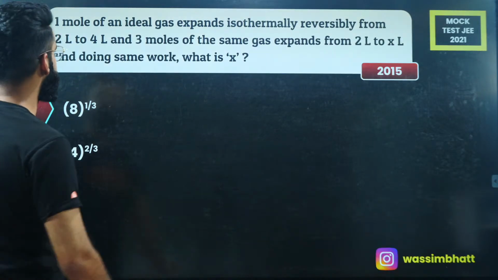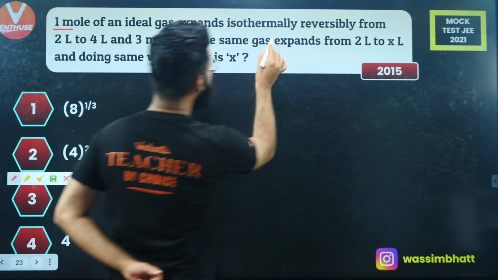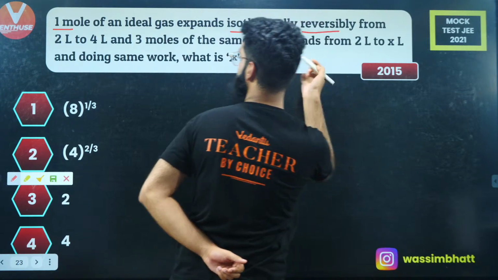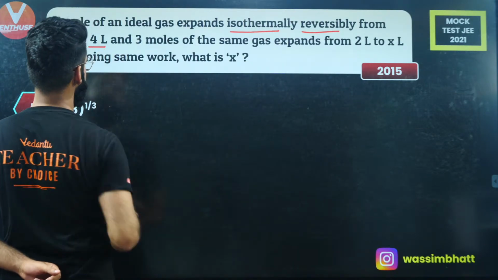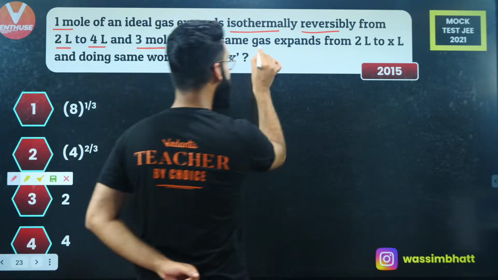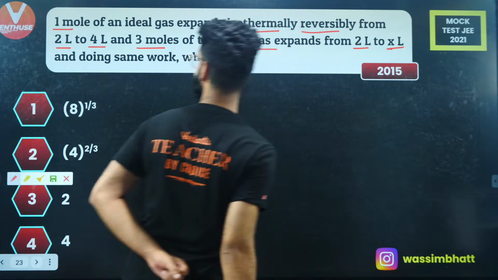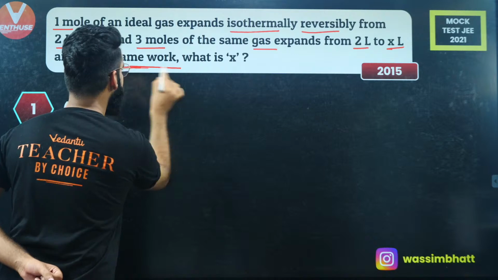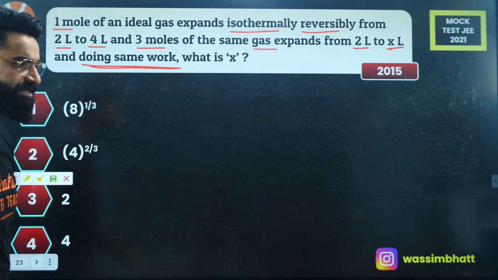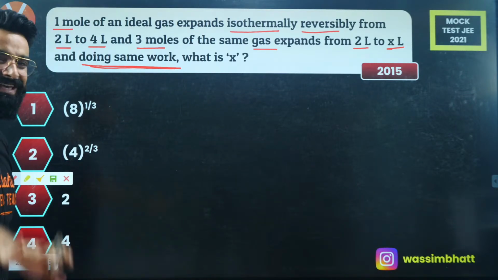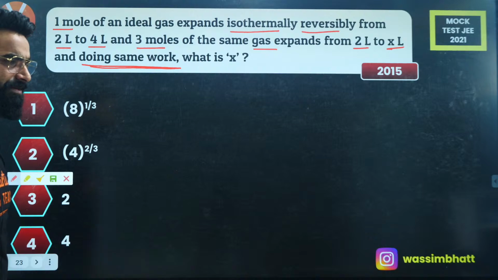1 mole of an ideal gas expands isothermally and reversibly from 2 liters to 4 liters. And 3 moles of the same gas expand from 2 liters to X liters, doing the same work. What is the value of X?